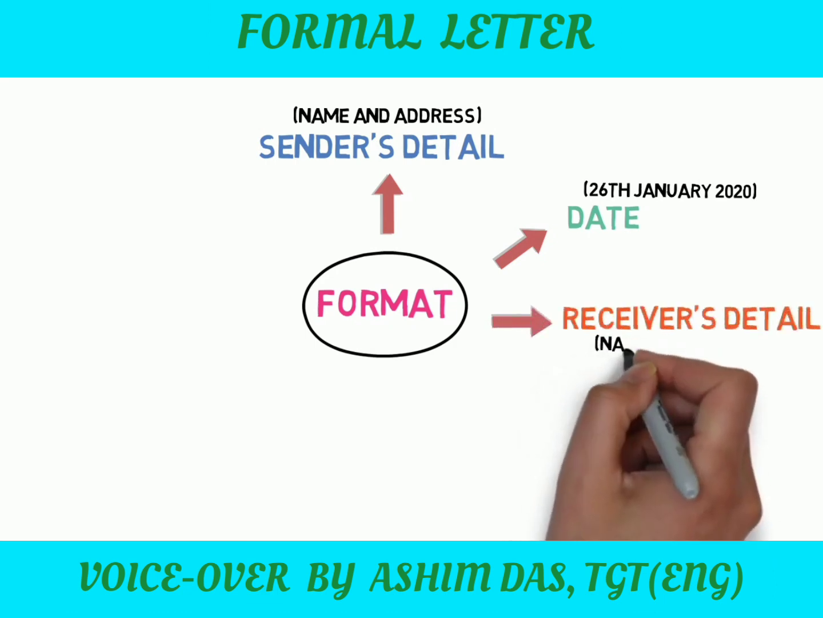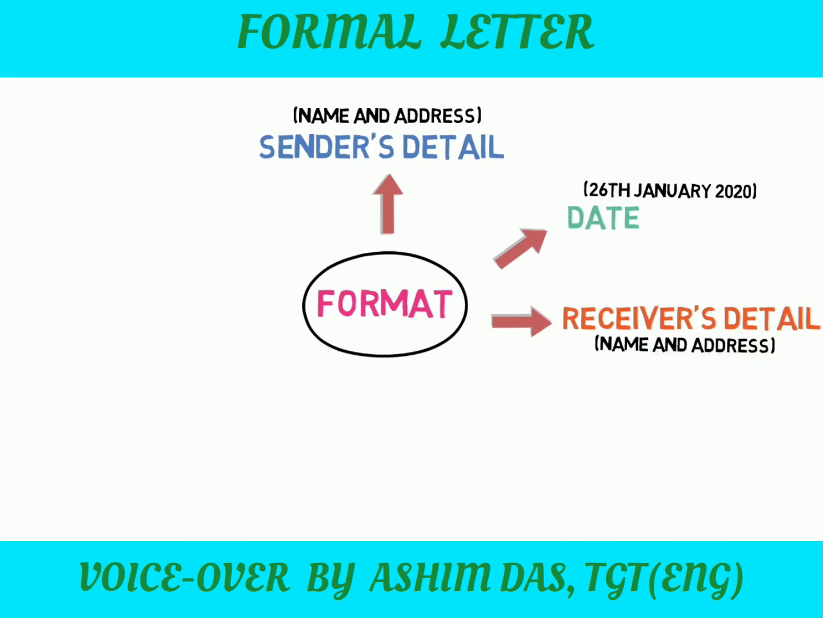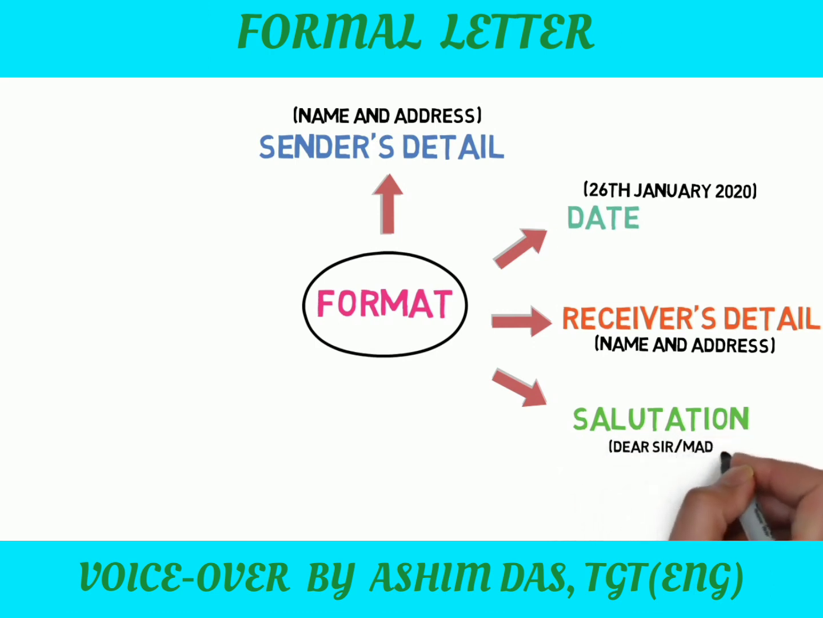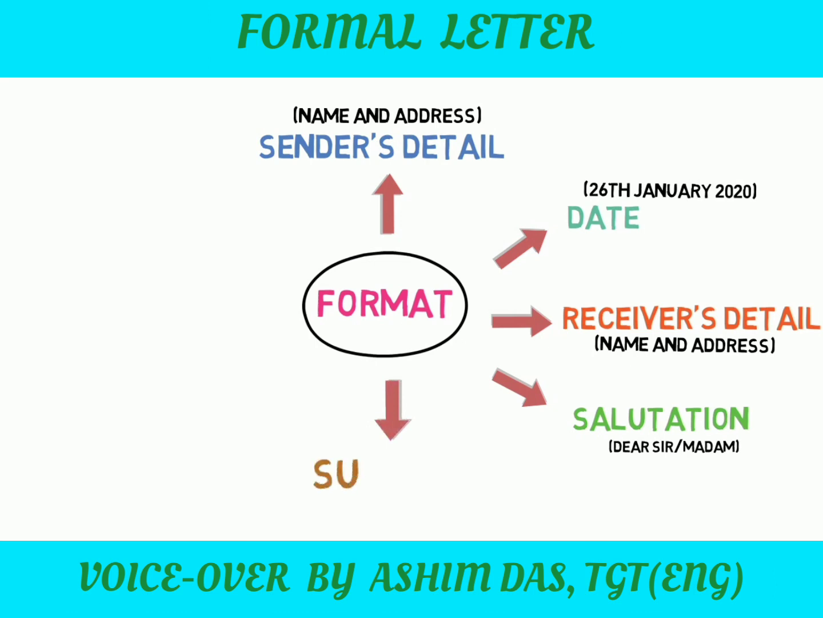Number 3, receiver's details. Here the receiver's name and address will come, and he or she is the one who is receiving the letter and to whom the letter is written. Number 4, salutation. A salutation is a greeting used in a letter. Generally, we use dear or respected followed by the recipient's name, given name, and if the name is known to us, then we use the name directly, and if it is unknown to us, we can use sir or madam.